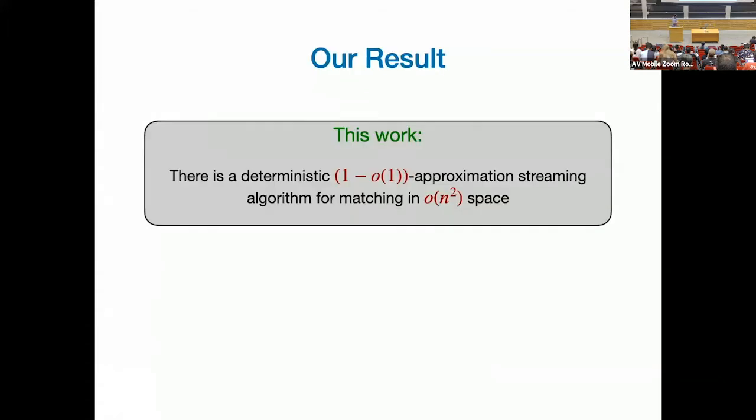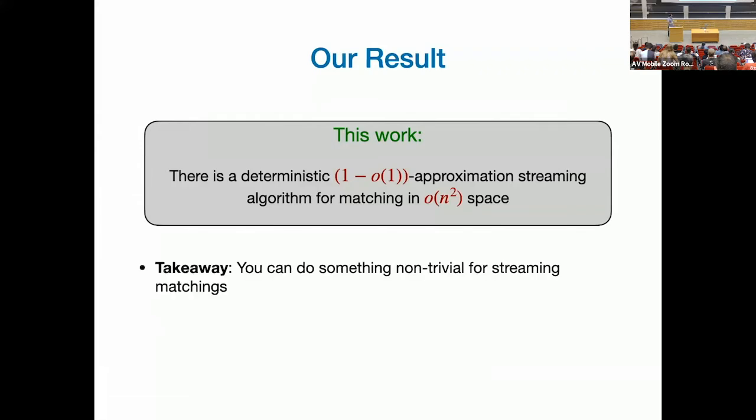Our result is that we give a deterministic 1 minus o(1) approximation algorithm in o(n squared) space. The important part here is not really that it's 1 minus o(1), it's that it's better than 2. And so the takeaway is that you can do something non-trivial for streaming matching. Good. So that sounds exciting, everything is good.